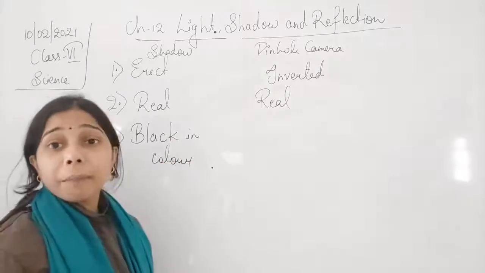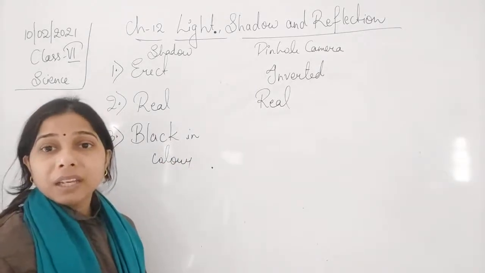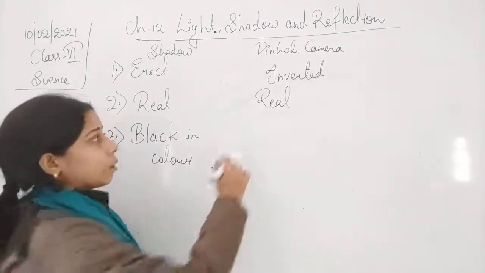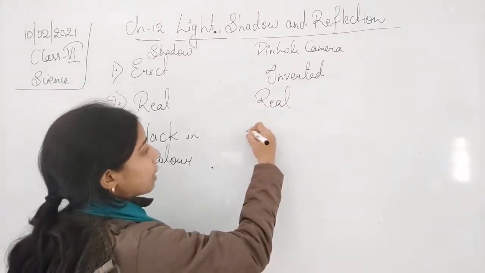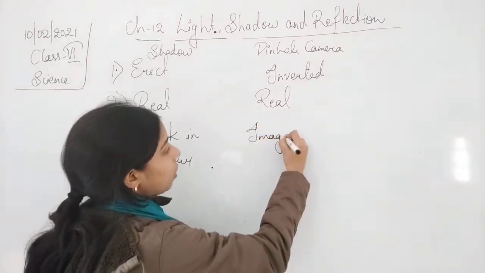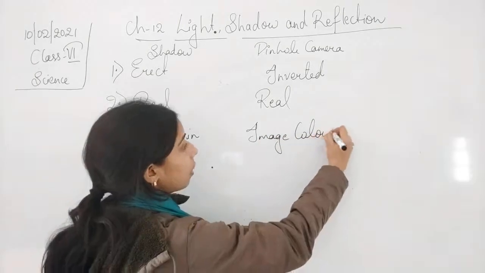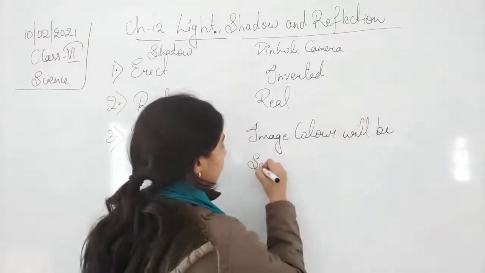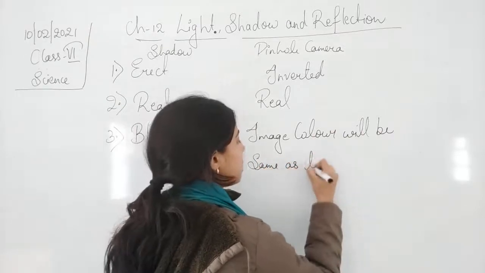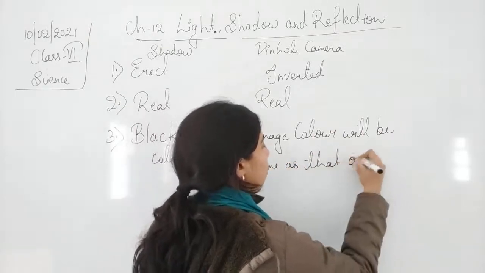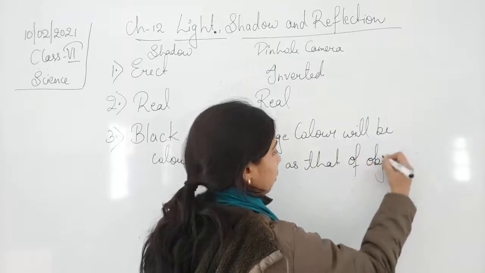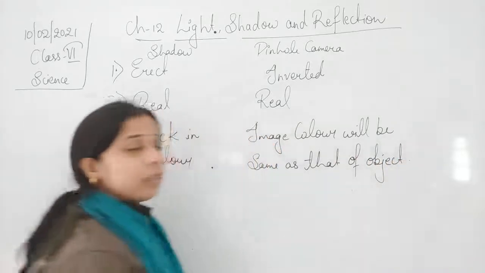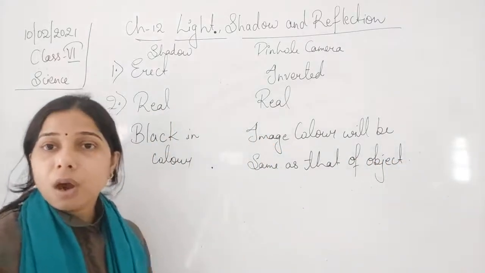But in the case of a pinhole camera, the image color will be the same as that of the object.